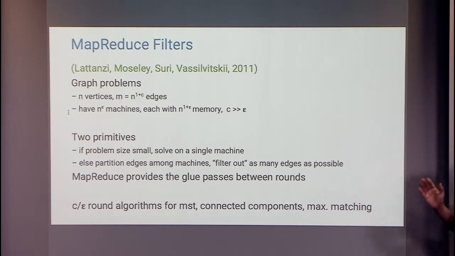Okay? So that paradigm works nicely for minimum spanning tree, works for maximal matchings, it works for connected components, and by reducing approximate maximum weight matching to maximal matchings, they also produce algorithms for maximum weighted matching in this model. Okay. So these are fairly simple, fairly nice algorithms.